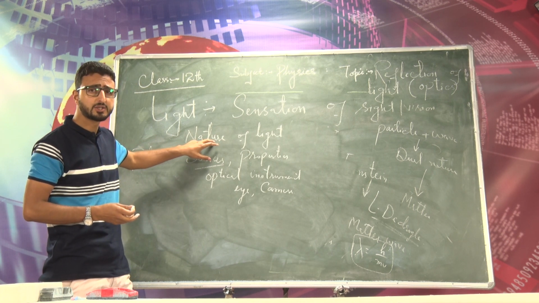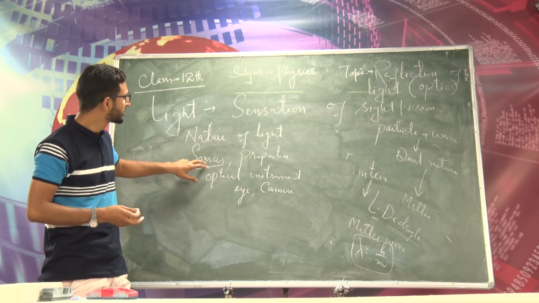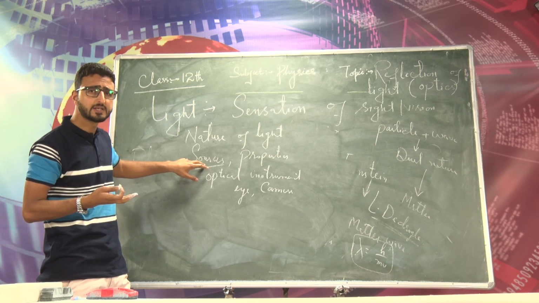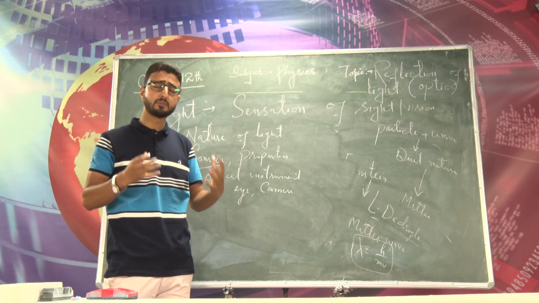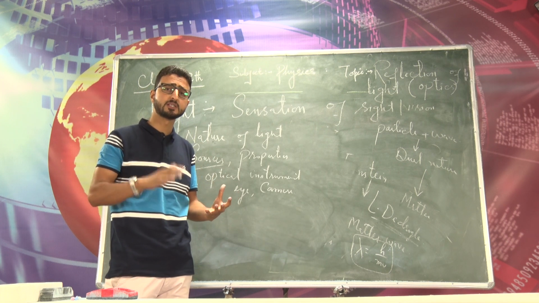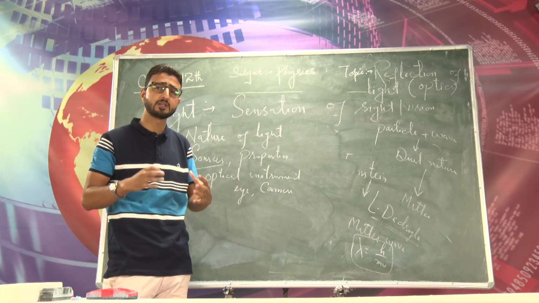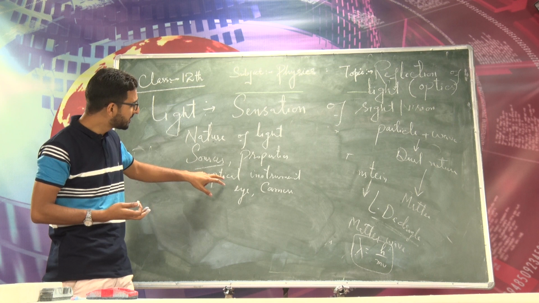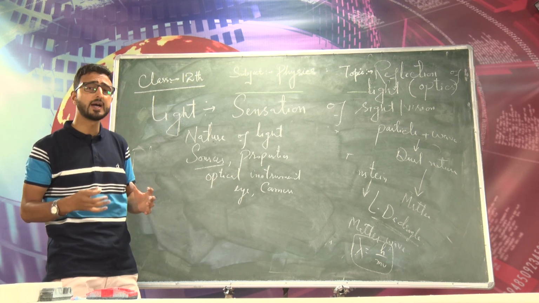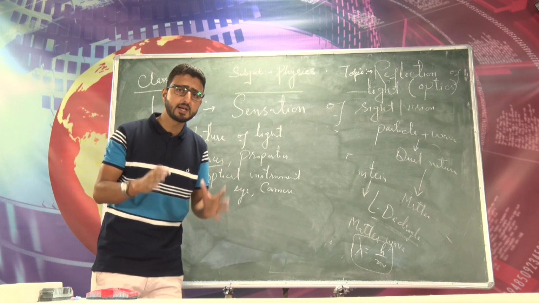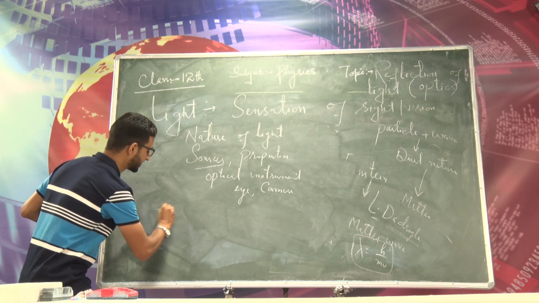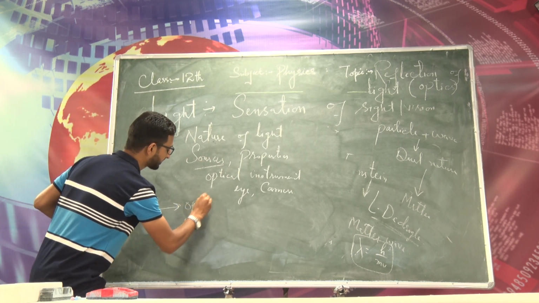Right now we know the nature of light, it possesses dual nature. Sources of light, we have different luminous sources, and properties of light like reflection, refraction, rectilinear propagation, dispersion, interference, diffraction and polarization of light, and different optical instruments. We have the eye, camera, microscope, different types of microscope, and telescope. That branch of physics is called optics, right?